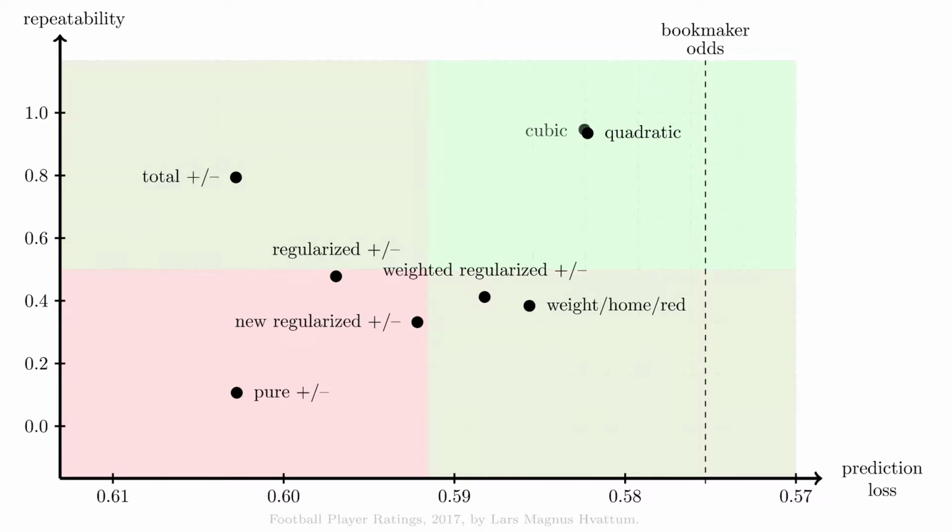The cubic age curve, as we might have guessed, is approximately equal in performance to the quadratic curve. The piecewise linear curve, however, drops a little bit in terms of repeatability, while obtaining a slightly better predictive power. Given that we have always favored better predictions, this will be the method that we will keep.